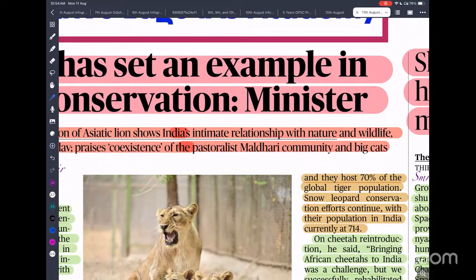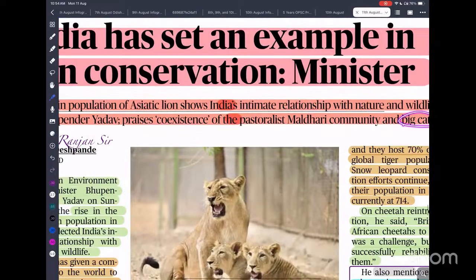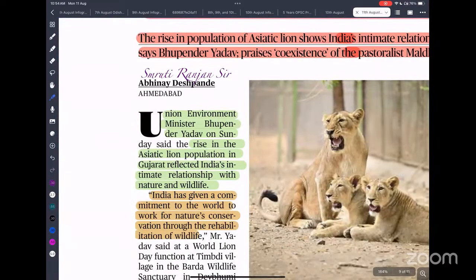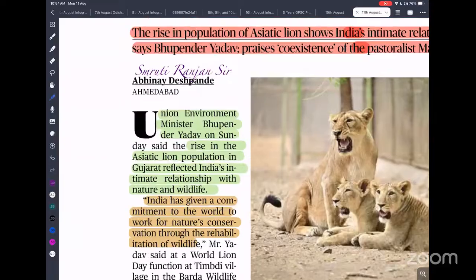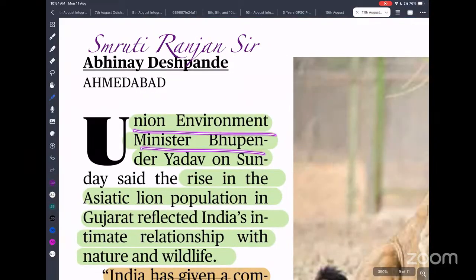UPSC in the past has also asked about the Banjara community. They've asked about different tribal communities. So you have to understand and study in detail about the pastoral Maldhari community: what occupation they follow, the region they are staying in, and what kind of society they have. They are staying in peaceful coexistence with the big cat, that is the lion.